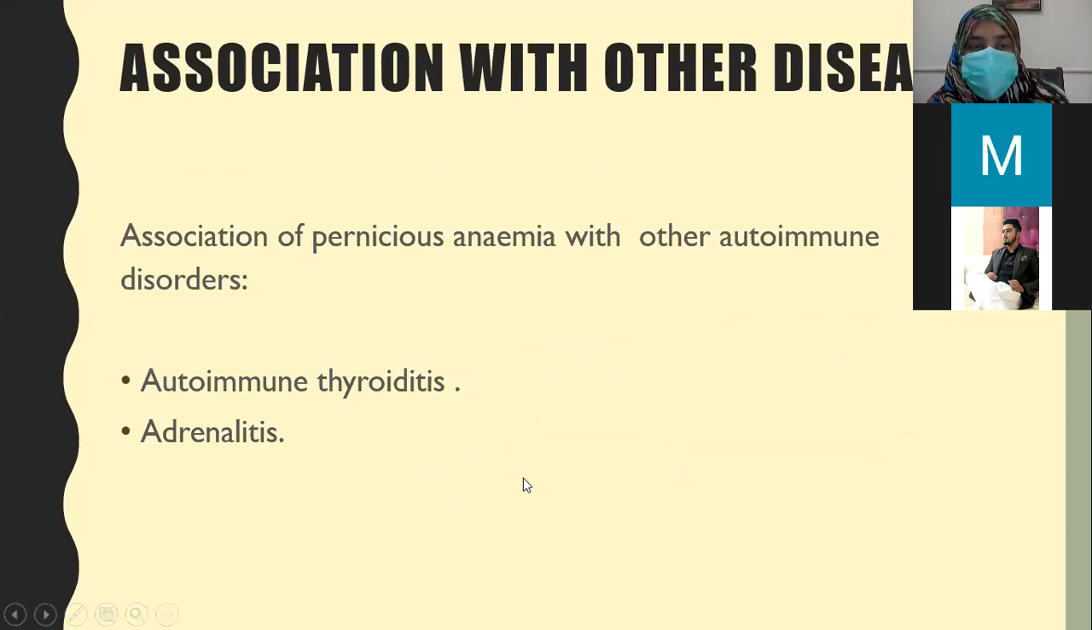So, association with other diseases. Pernicious anemia is associated with other autoimmune disorders such as autoimmune thyroiditis and adrenalitis.